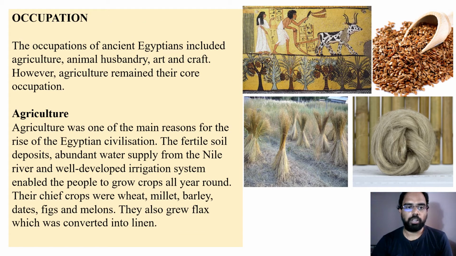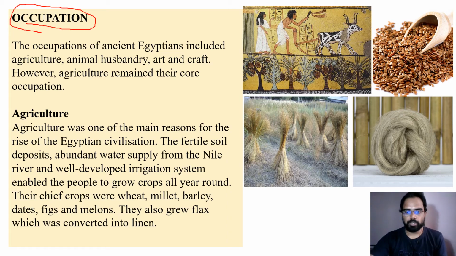Coming to the occupation of the Egyptian people, what kind of work did they used to do? What was the work they preferred in those days? That we will see in this occupation section. The occupations of ancient Egyptians included agriculture, animal husbandry, art and craft.